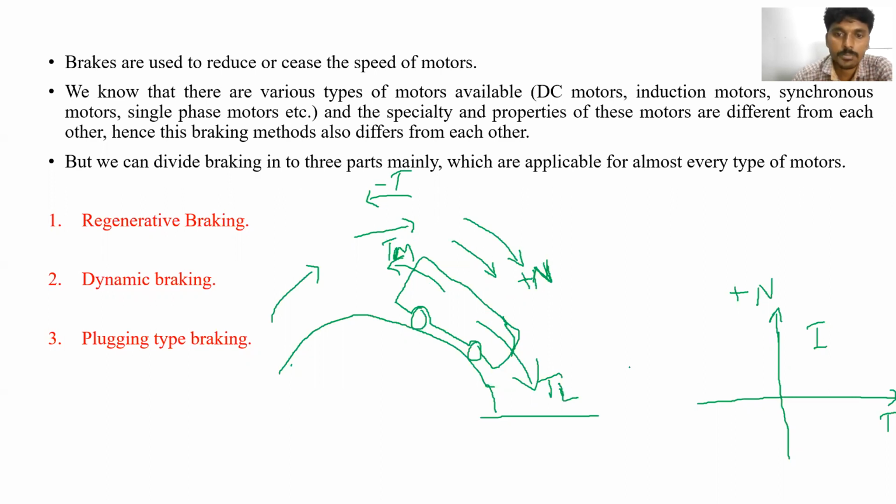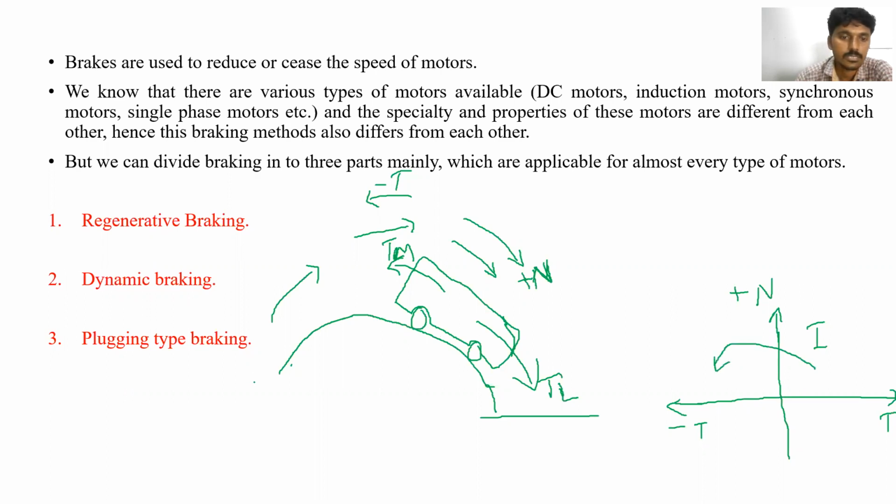In which quadrant does it operate? Torque is negative and speed is positive. In which quadrant will it operate? Second quadrant. Second quadrant means this operation will shift to the second quadrant.